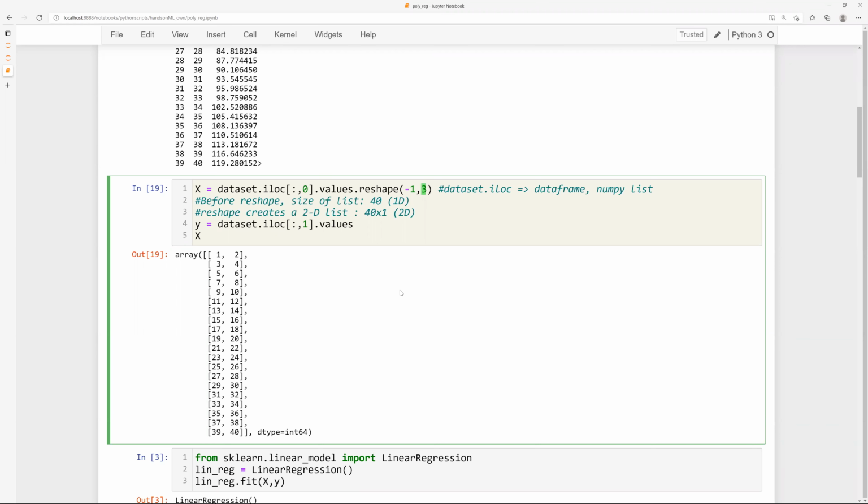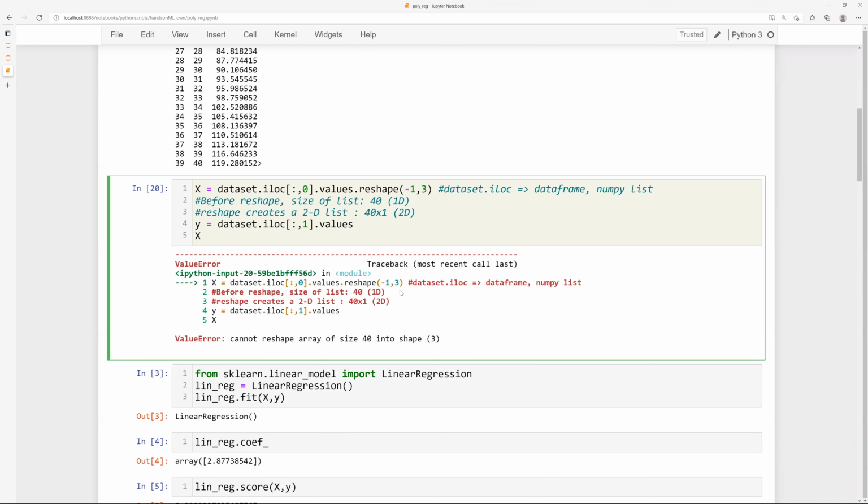Yes, sir, I understood. And let me try 3. It should give an error, but maybe it doesn't. Yeah, it does give an error because 40 cannot be divided into equal number of means it cannot be divided by 3, so you will not get the correct result. Okay, so you cannot do by 3.